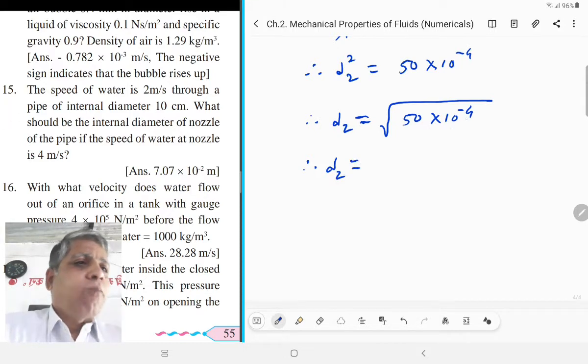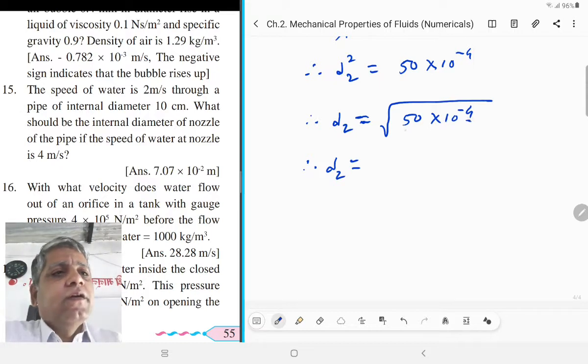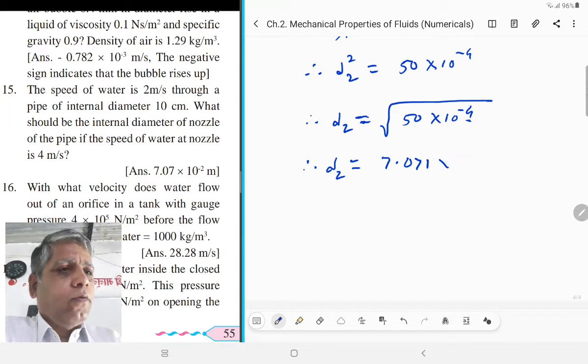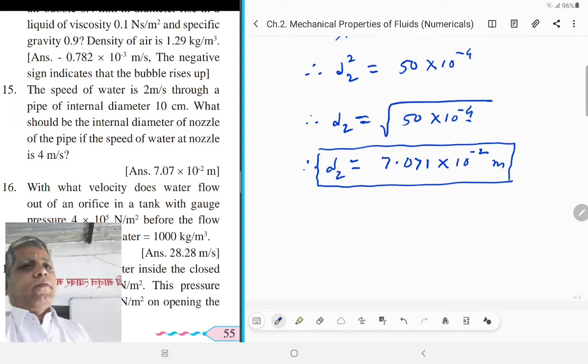Here the power of 10 is even, so we see the square root tables of 10 to 100, and we get the square root of 50 is 7.071 into 10 raised to minus 2 meter. This is our required answer.